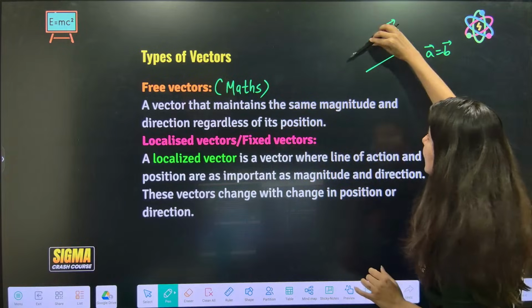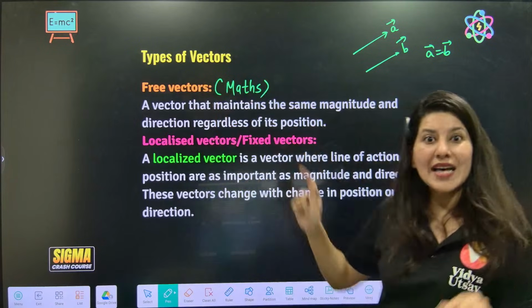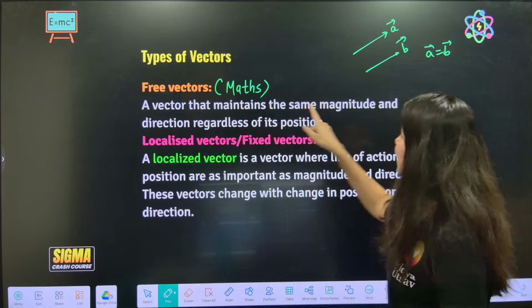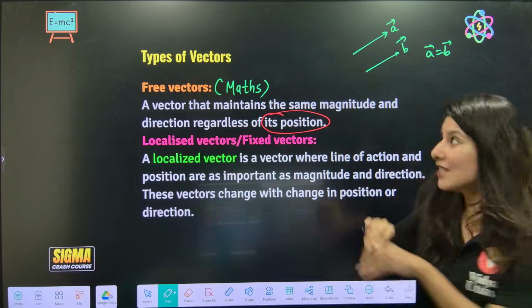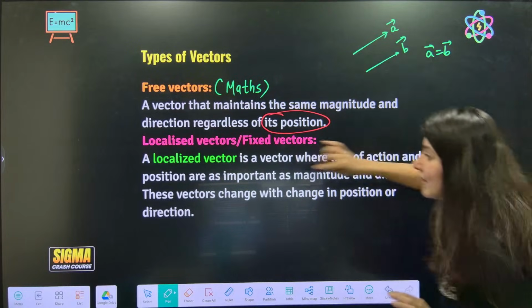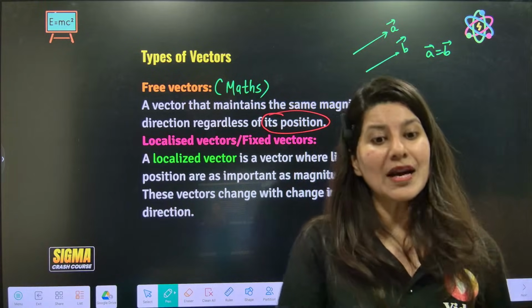If you do not change the direction, all the vectors are the same only. You will not consider these two as two different vectors. Free vectors maintain the same magnitude and direction regardless of position. You can change the position, but make sure the direction is the same. So all the vectors having the same magnitude and same direction are the same in mathematics.